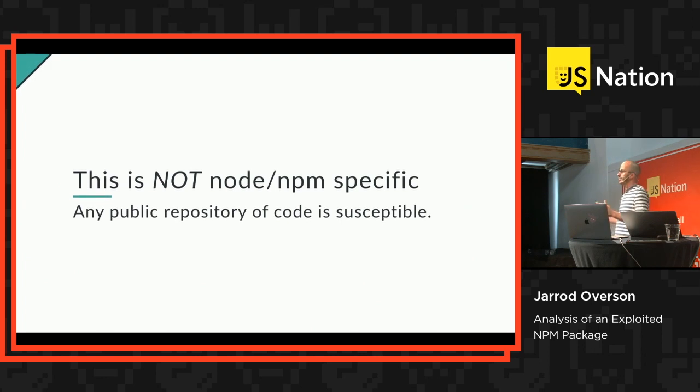This is not Node and NPM specific. I know that you all are probably perfectly okay believing that, but for everyone outside of this ecosystem who points at us and says, "Ha, you're a bunch of slobbering jerks who do horribly insecure things and tear the world apart," you can point to them and say, no, this is actually a problem everywhere. We're just more popular than you. That's why things like this happen.